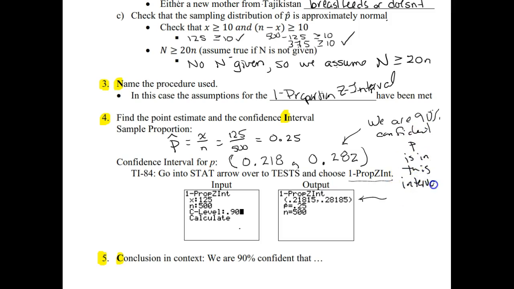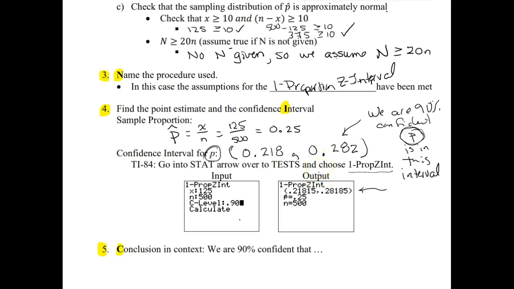So again, keep in mind we're doing inferences, so we are concluding about the population. So this symbol is important here, that it's a P and not a P hat. Okay, we don't need statistics to tell us P hat is in this interval. 0.25 is definitely between 0.218 and 0.282. What we're interested in is whether P, the proportion for the entire population, is actually in this interval.